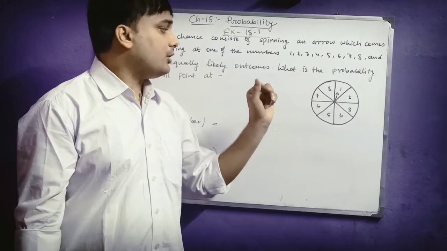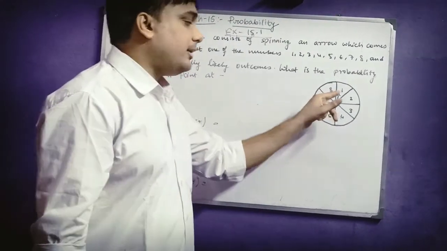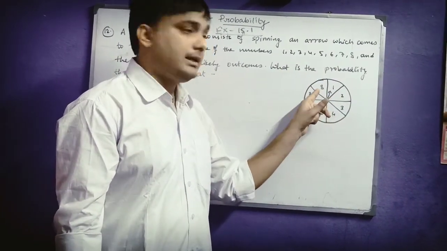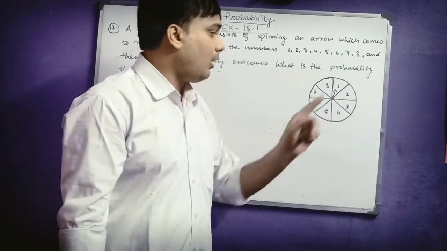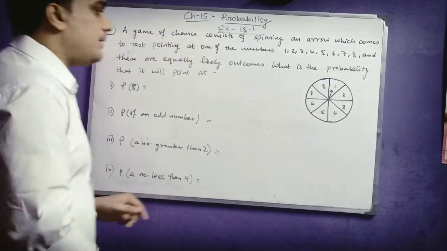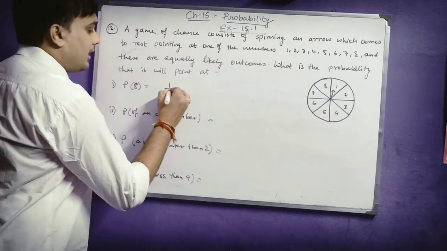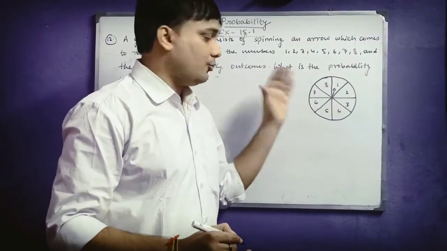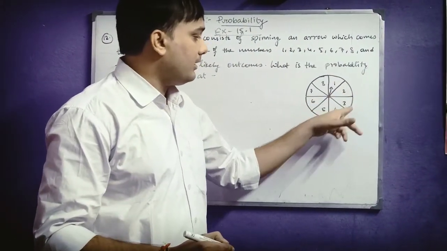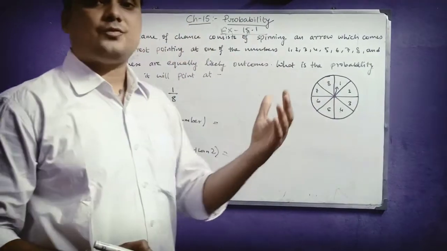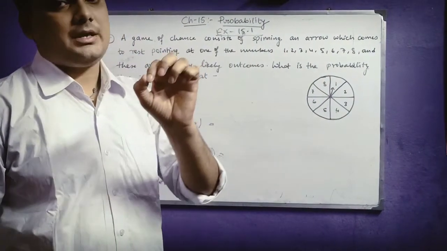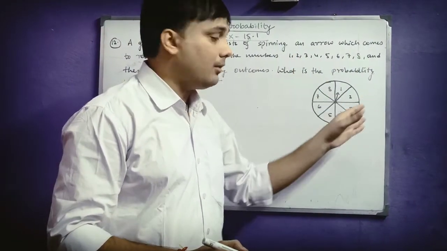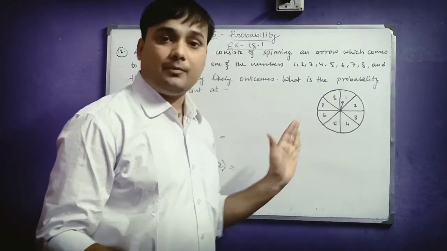So we say that the probability of getting only 8 out of these 8 events: 8 is written in only one sector out of 8 sectors. So the probability of getting 8 will be 1 by 8, because the total number of outcomes is 8, starting from 1 up to 8, and you are only asked the chance of getting the number 8, which is present in only one of the 8 sectors. So it will be 1 by 8.